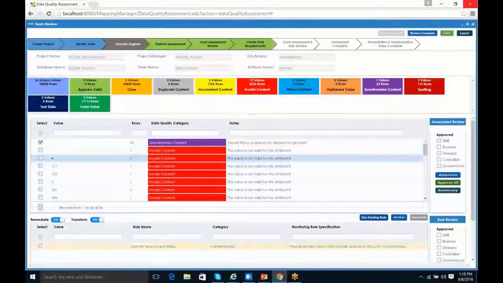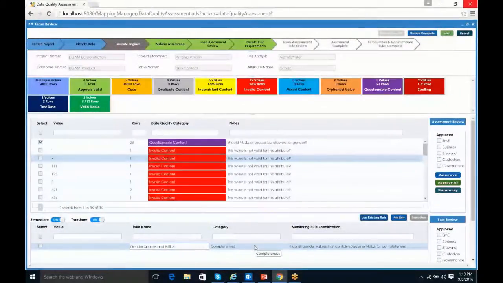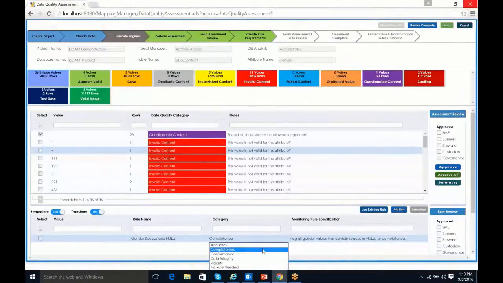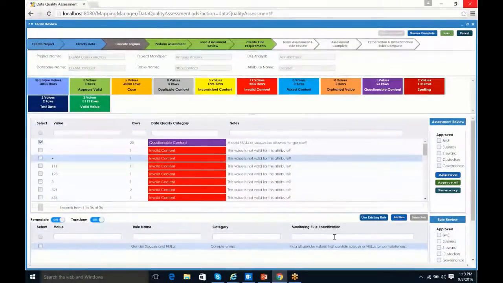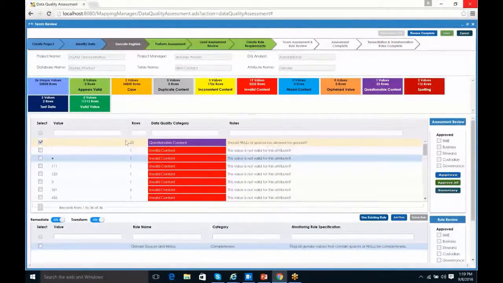The same thing with all of our rules. They have the ability to come in and edit these rules because, again, they have intimate knowledge about the data. Maybe they know something that the person who did the assessment didn't know, and they want to get this correct. They can make adjustments to it. Same thing for all the different pieces here. You can come in and edit it. So beyond that, that's really the idea, that they have the ability to come in and make changes.